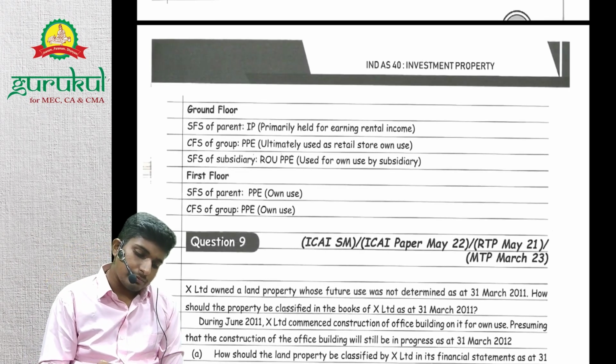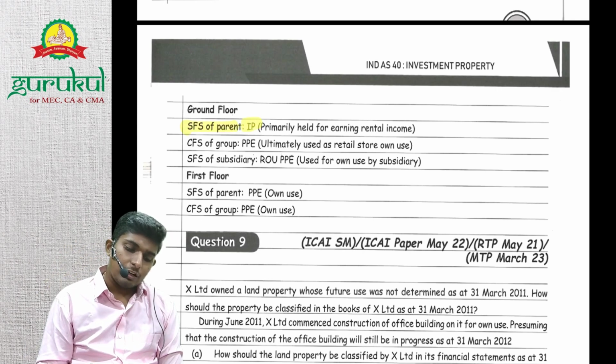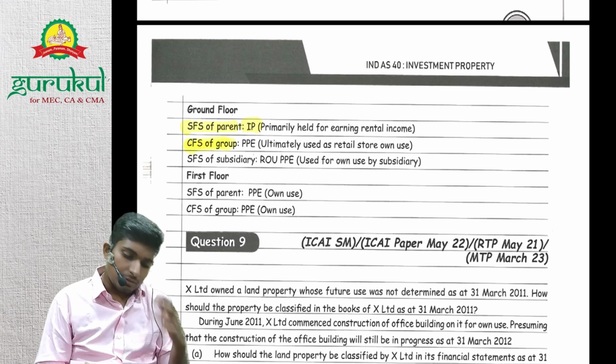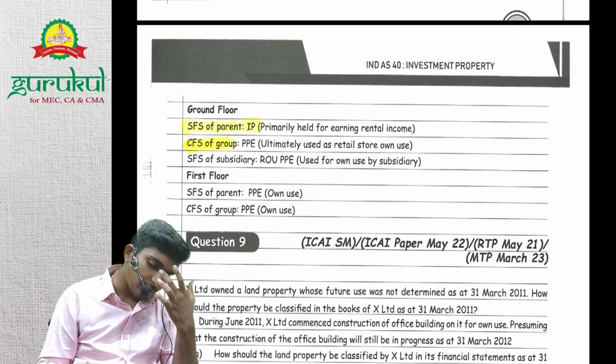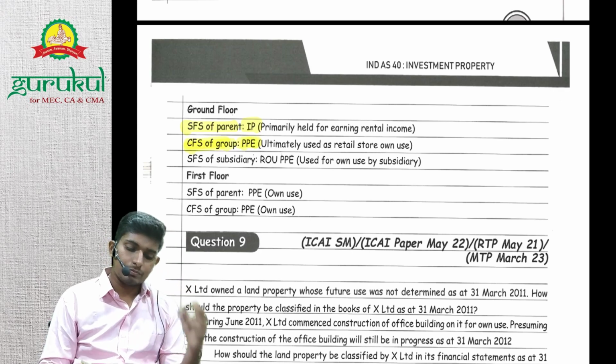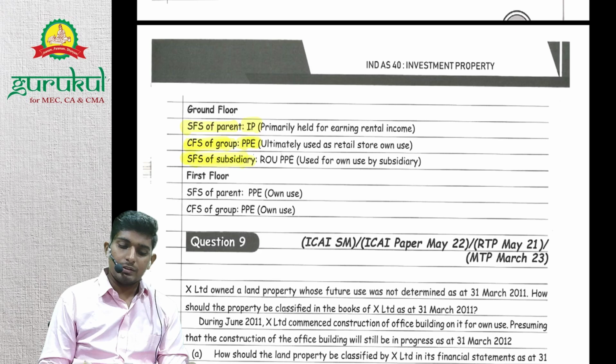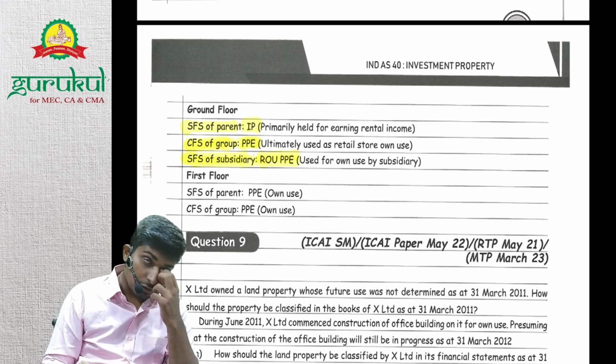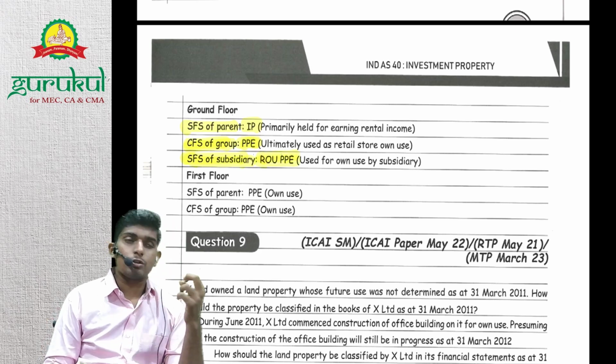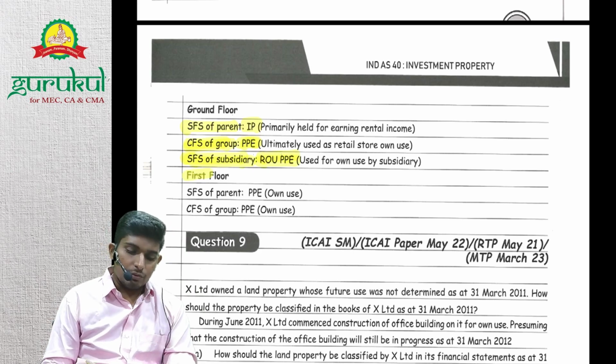Ground floor: in the SFS it is investment property for the parent. For the group as a whole, it's PP, and in the subsidiary, it's a ROU asset, as it is rented out.